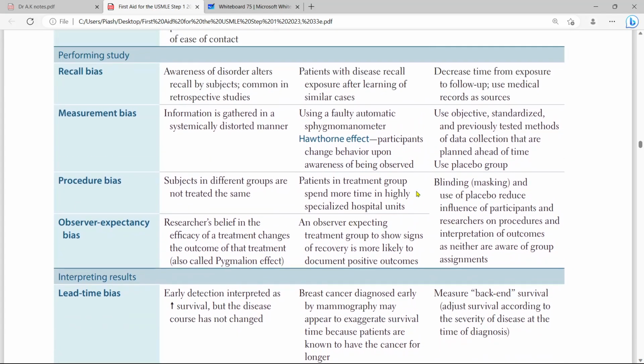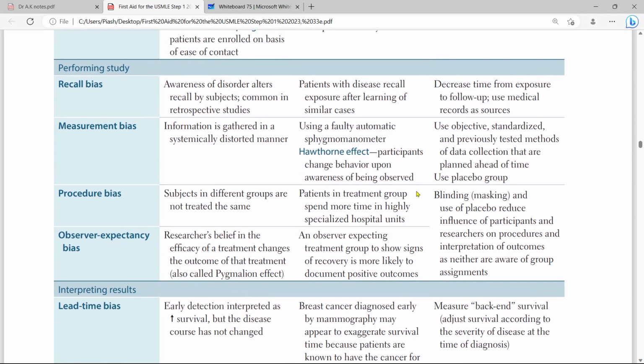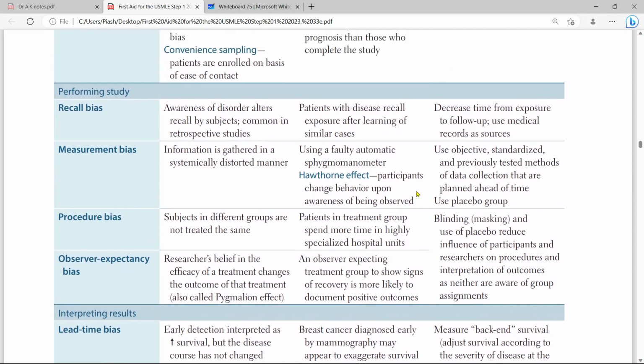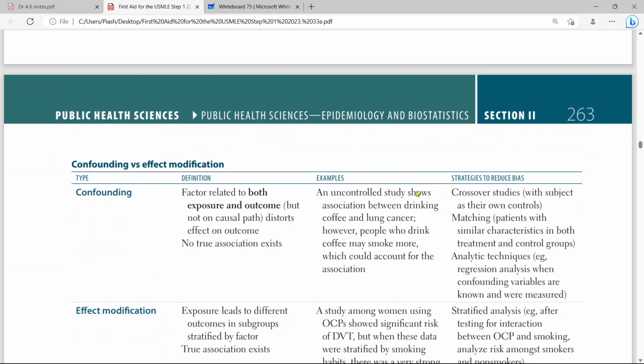In measurement bias, there is the Hawthorne effect, that if somebody is observing your work, then your working would be better. So use a placebo group in that particular case. In recall bias, decrease the time from exposure to follow-up. Use medical records as resources.